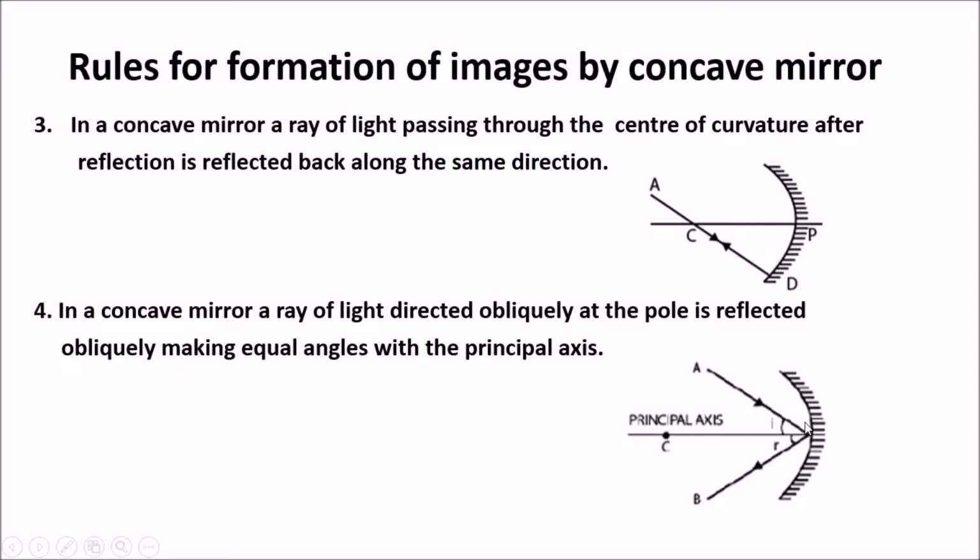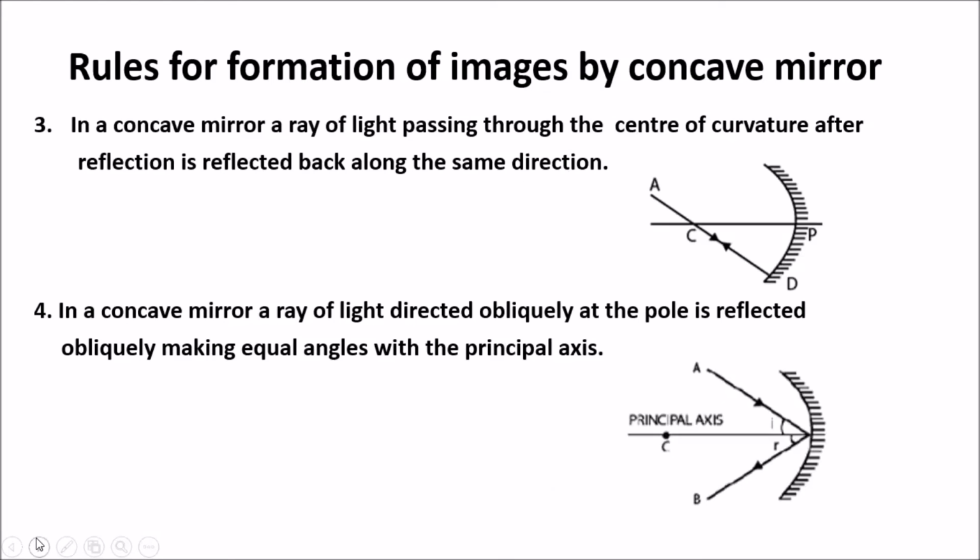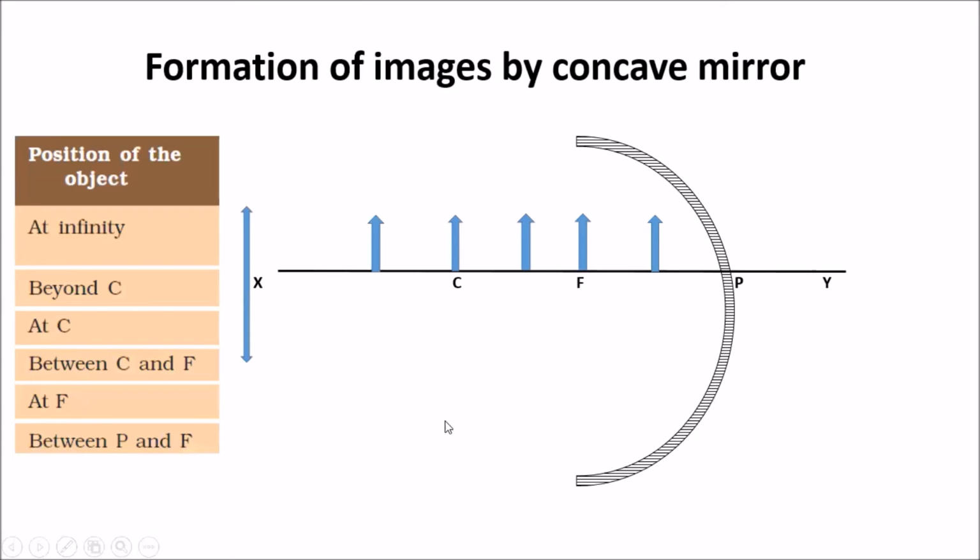Just as in a plane mirror situation, here the principal axis is acting like a normal and i equals r. That does not mean that in other situations i is not equal to r. You can see here light is passing normally. In this situation also, if we have the reflection, then the normal will be in the center, and in this situation also the normal will be here. So i is equal to r in all 4 situations. Now these are the 4 rules for formation of images by concave mirror. Out of these 4 rules, we have to use any 2 rules for the diagram for the formation of images. So after this, in the next video, we'll be talking about formation of images by concave mirror.